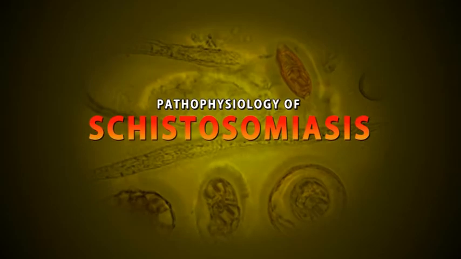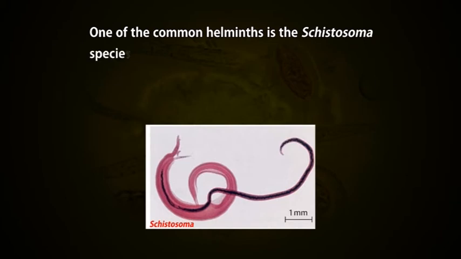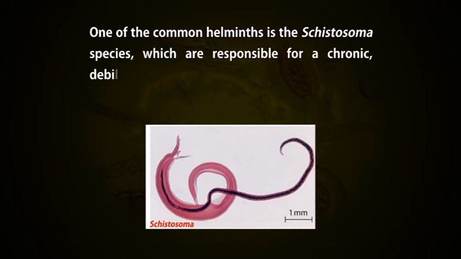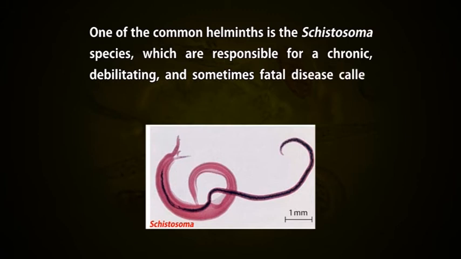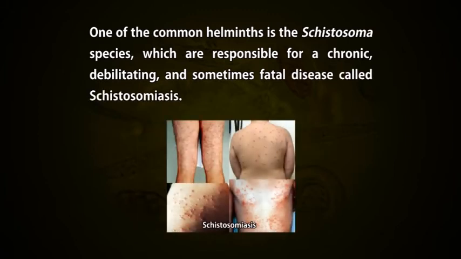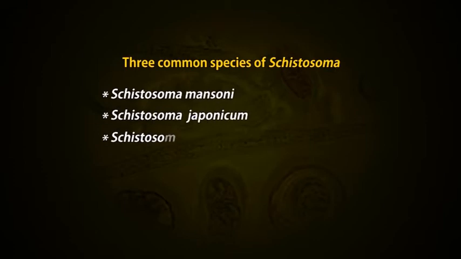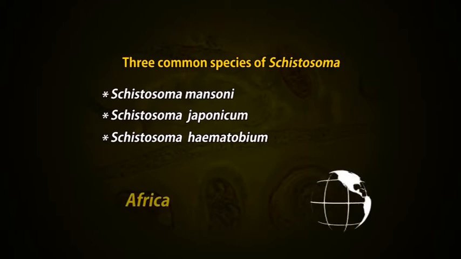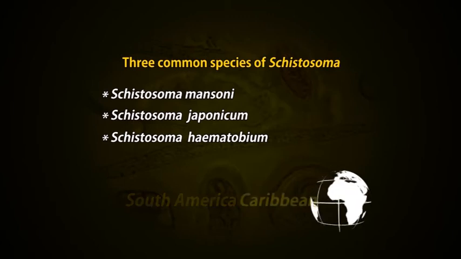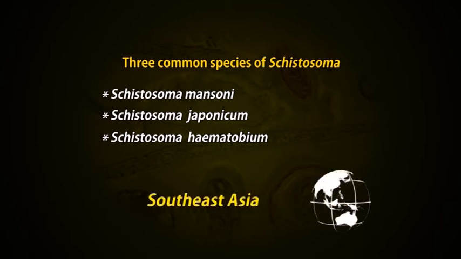Pathophysiology of schistosomiasis. One of the common helminths is the Schistosoma species, which are responsible for a chronic, debilitating, and sometimes fatal disease called schistosomiasis. There are three common species of Schistosoma: Schistosoma mansoni, Schistosoma japonicum, and Schistosoma haematobium, which are the major pathogens in humans, infecting individuals in Africa, the Middle East, South America, the Caribbean, China, Southeast Asia, and the Philippines.